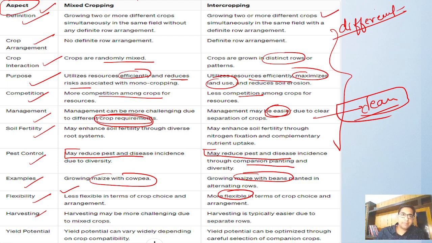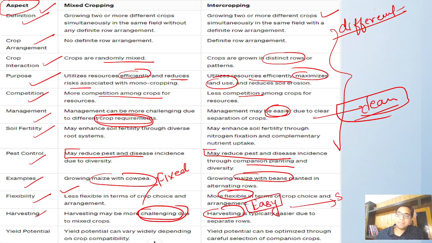Harvesting: in mixed cropping, harvesting is challenging because there is no fixed pattern. Things are growing in a random way. But in intercropping, harvesting is easy, because the crops are put in proper separate rows. So harvesting is very easy, and using a harvester you can do that.